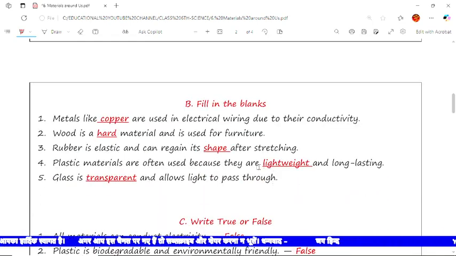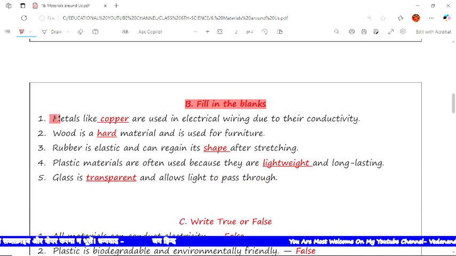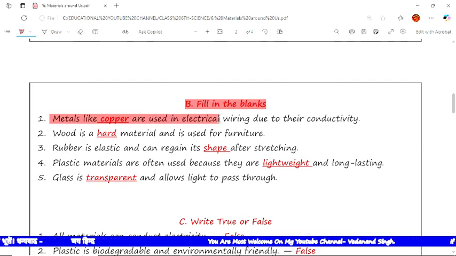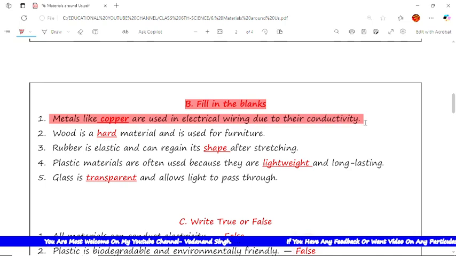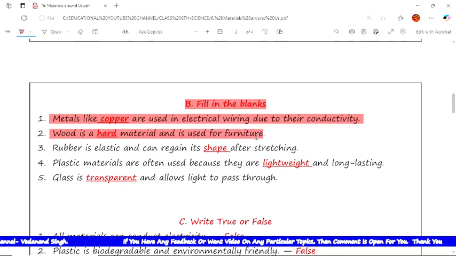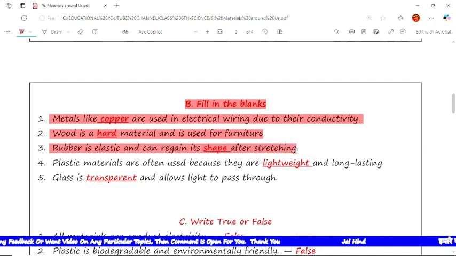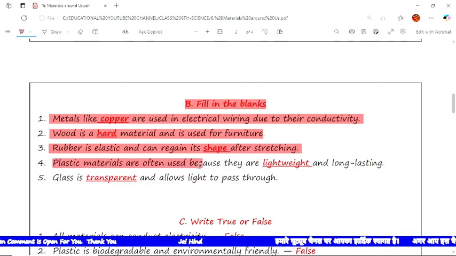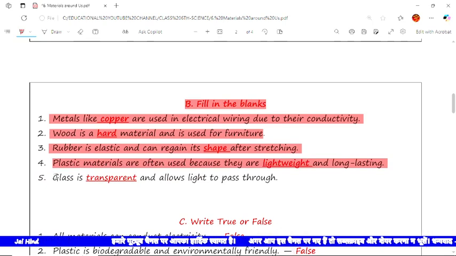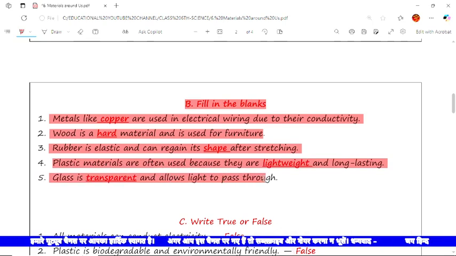Now the next type of question is fill in the blanks. Metals like copper are used in electrical wiring due to high conductivity. Next, wood is a hard material and is used for furniture. Next, rubber is elastic and can regain its shape after stretching. The next, plastic materials are often used because they are lightweight and long lasting. Next, glass is transparent and allows light to pass through.